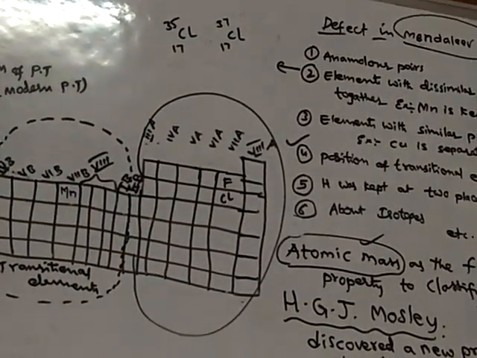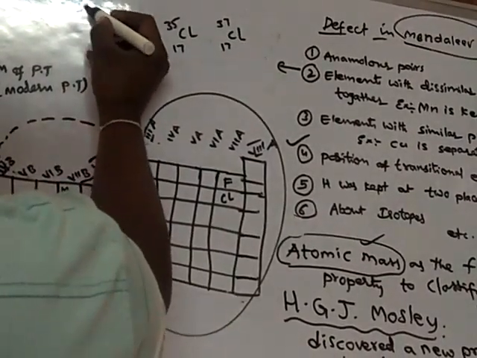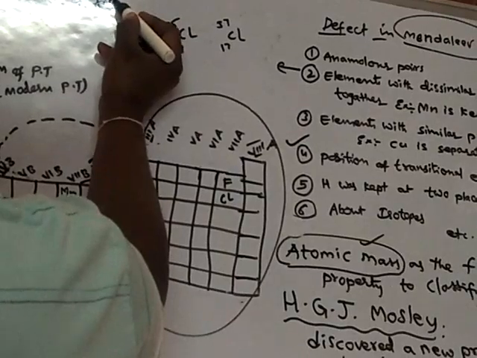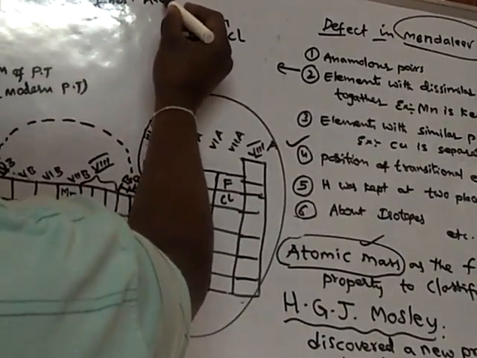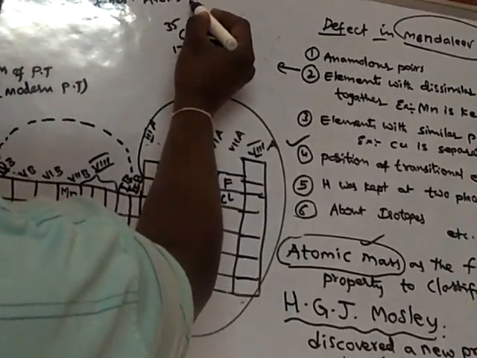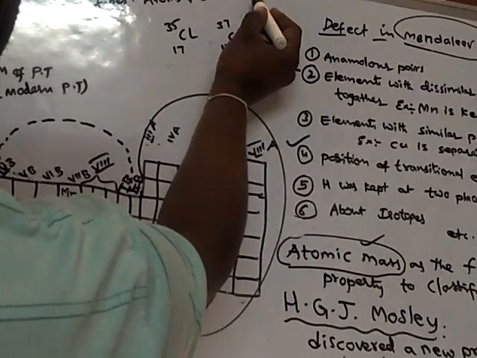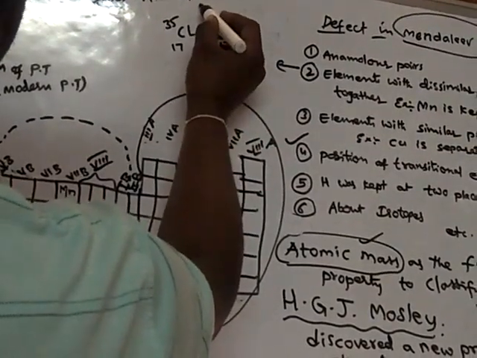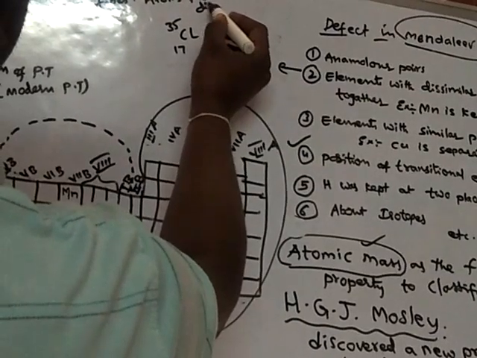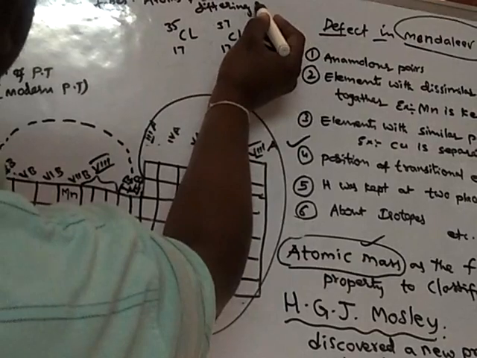Isotopes are atoms of the same element differing in their masses.